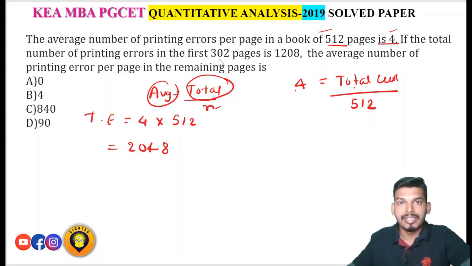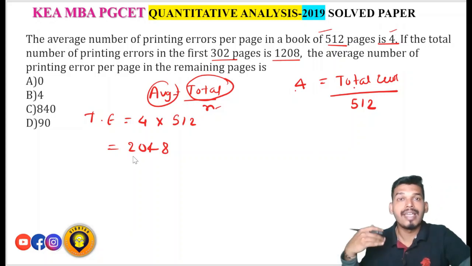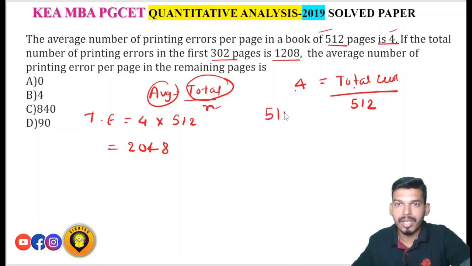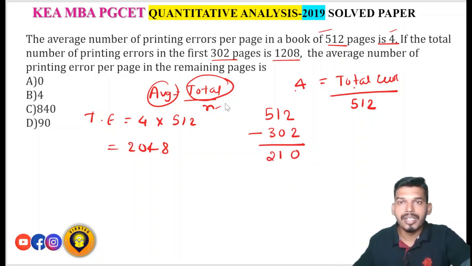Total number of printing errors in the first 302 pages is 1208. Then what is the average number of printing errors per page in the remaining pages? See, there are 512 pages. In that, you have to subtract the 302 pages. If you subtract it, how much will you get? 210. So in 210 pages, how many errors are there?